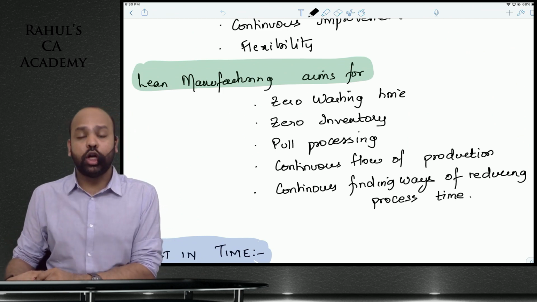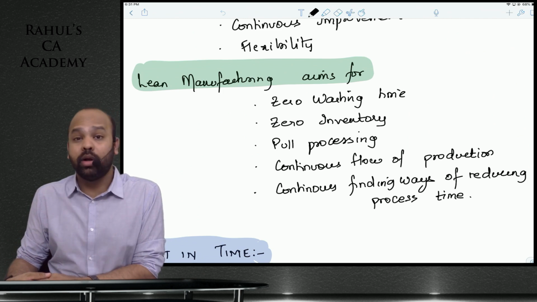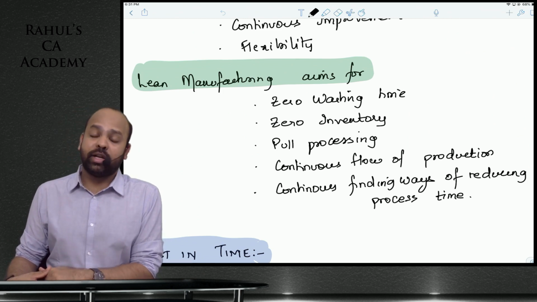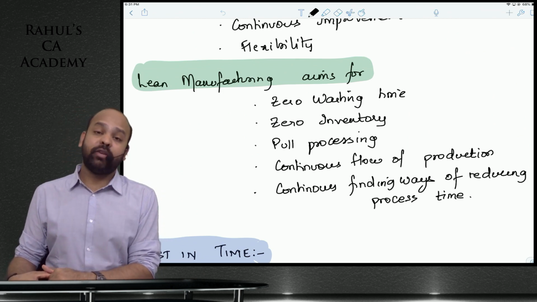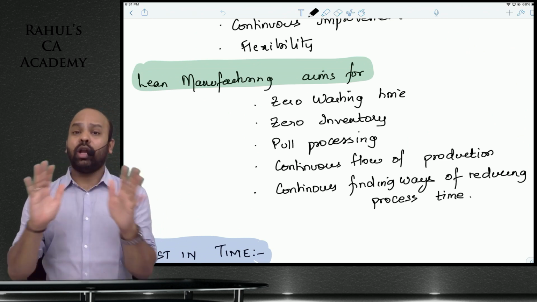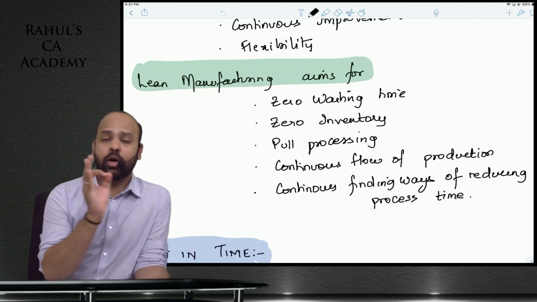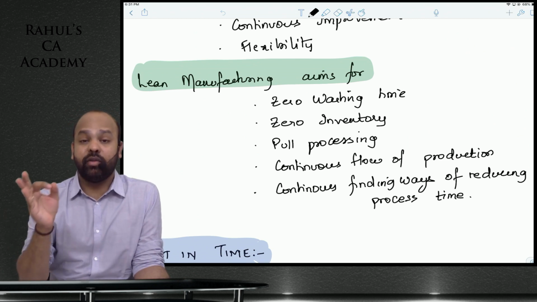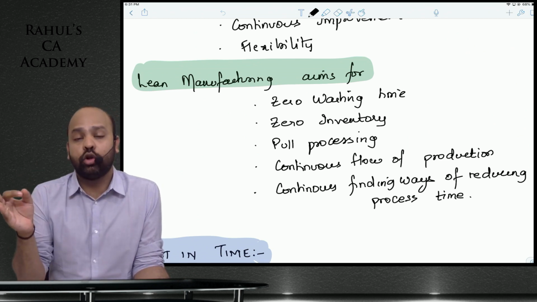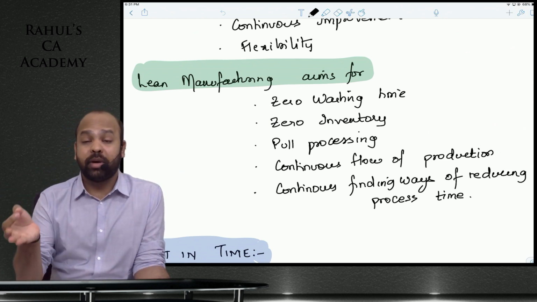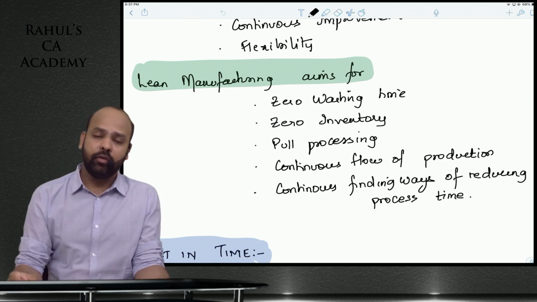Keep working on reducing the overall time required to manufacture the product without compromising on the quality of the product. This is all about lean system. So yes, beta, a quick recap. Lean system says we have to minimize waste without compromising on the quality of the product, without compromising on the value that is to be delivered to the end customer.